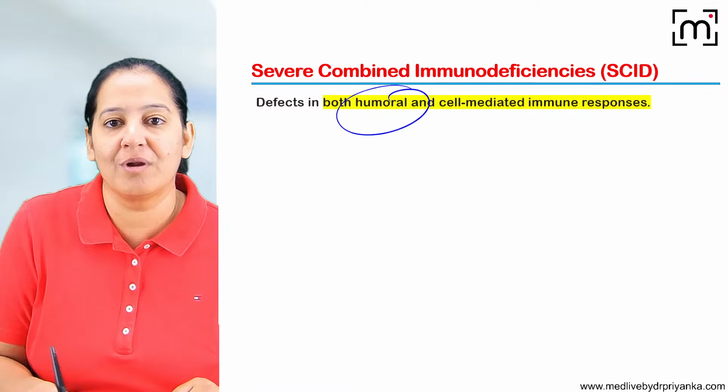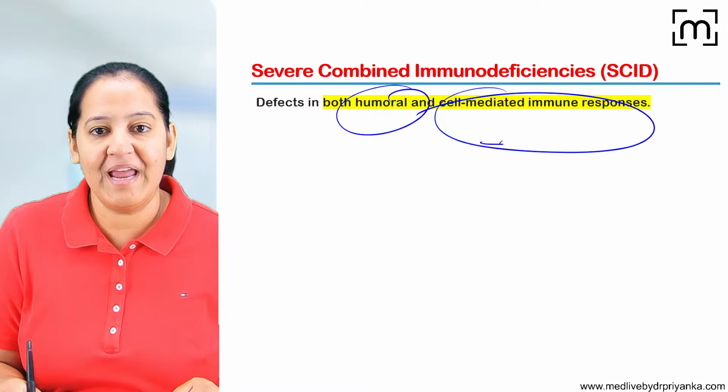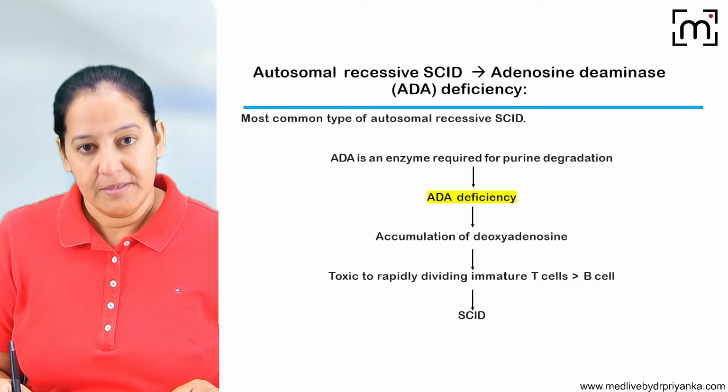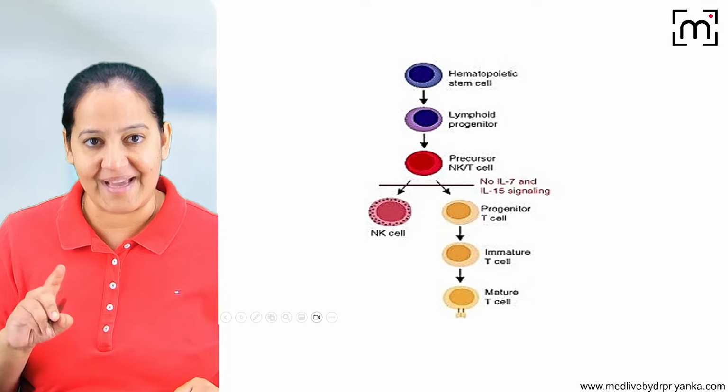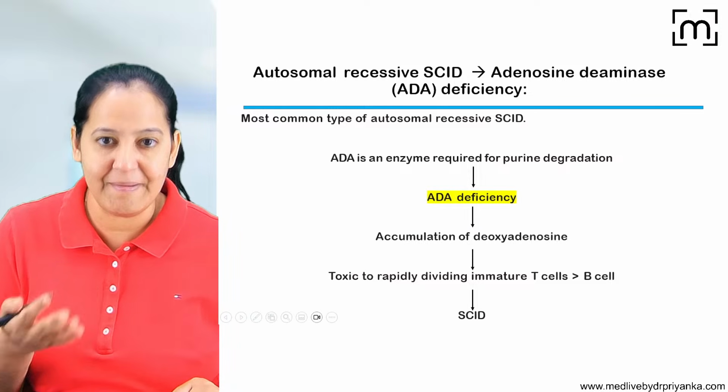Here both humoral and cell-mediated immunity are absent. Both of them are absent. So B and T both are absent. Both lymphocytes are absent. Both types of soldiers are absent. So it has 2 presentations. One is X-linked and one is autosomal recessive. Autosomal recessive one is more common. Let me explain that.